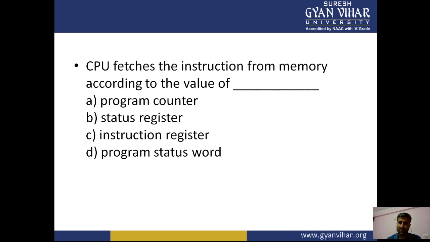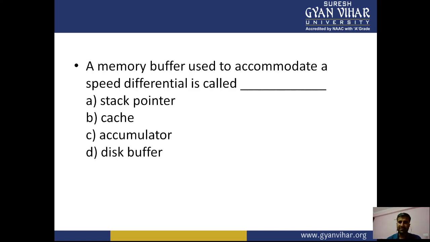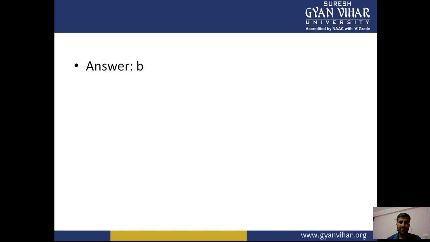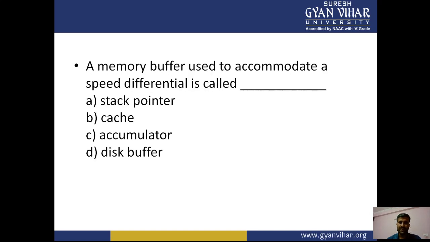Okay, the memory buffer used to accommodate a speed differential is called dash: stack pointer, cache, accumulator, disk buffer. So B is the right answer, cache. A memory buffer used to accommodate a speed differential is called cache.